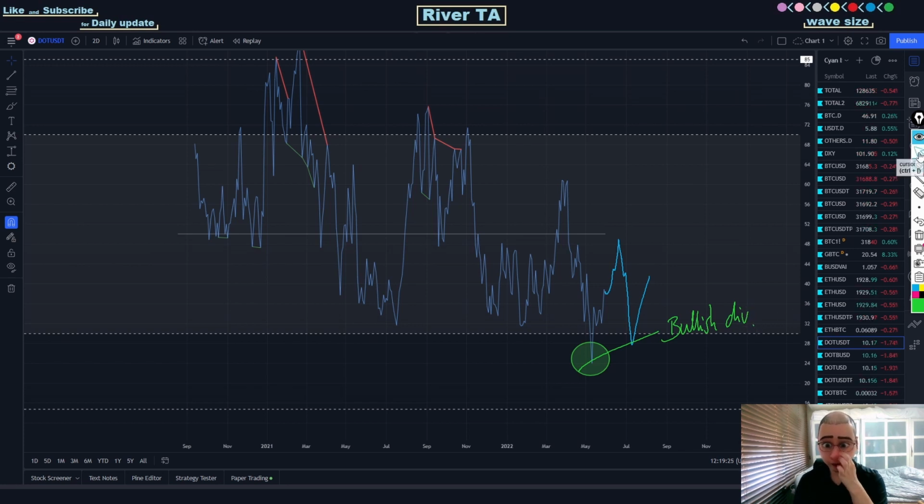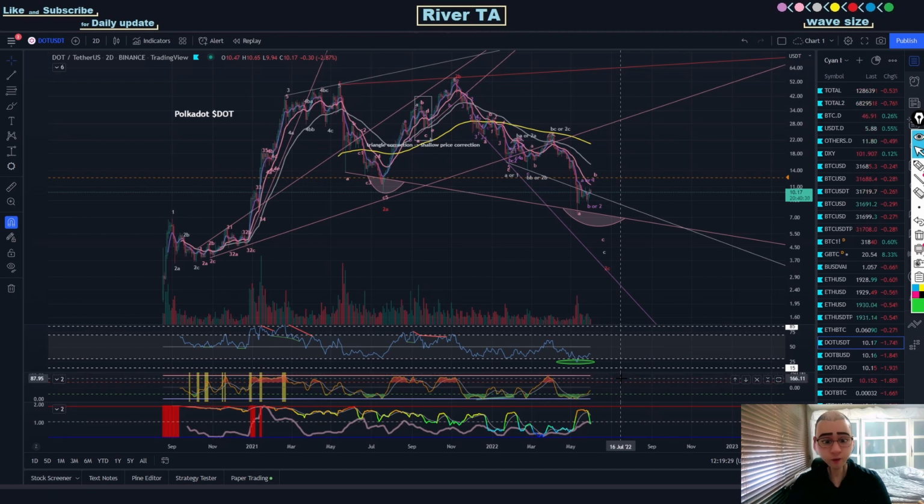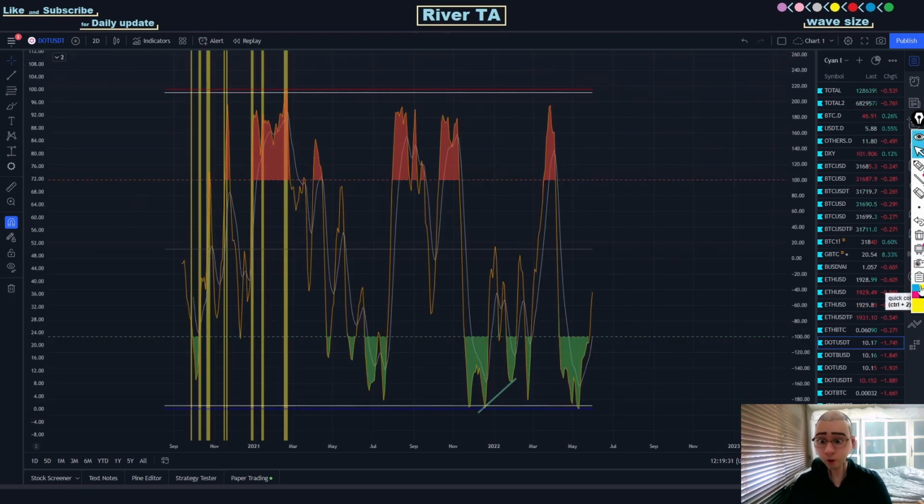And not only for the RSI, but I would be expecting the same thing for stochastic momentum, where the price action of Polkadot makes a lower low below $7.30, but the stochastic momentum indicator makes a higher low, again forming a bullish divergence over here.